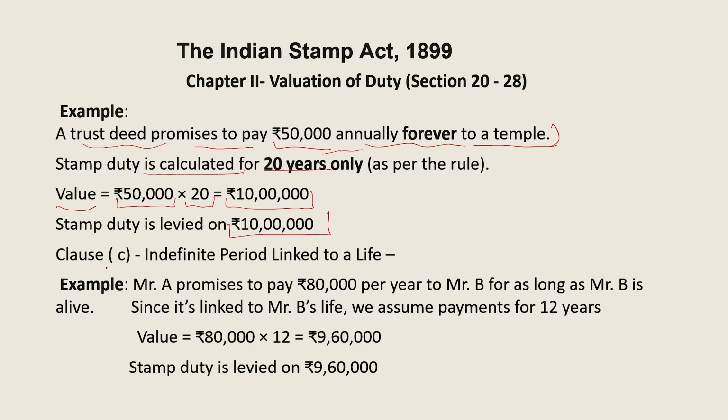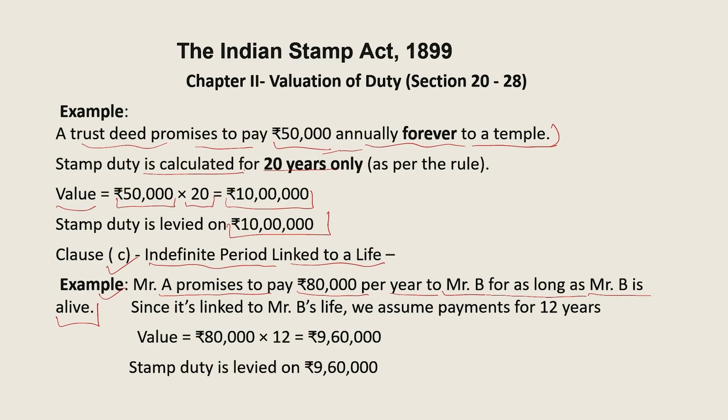So clause C now discusses an indefinite period linked to a life. Let us take one example. A promises to pay 80,000 per year to Mr. B for as long as Mr. B is alive. A promises, I will pay you 80,000 rupees till your lifetime.